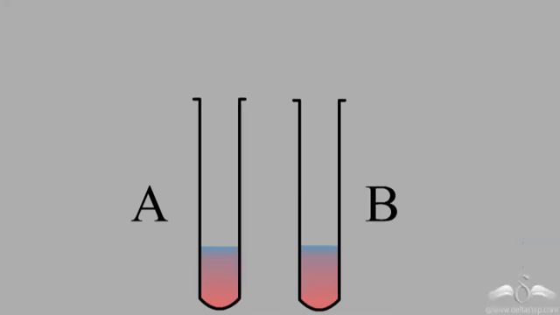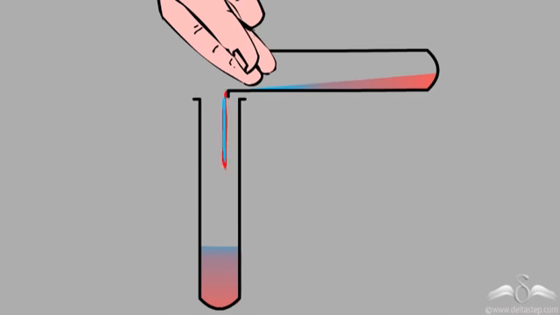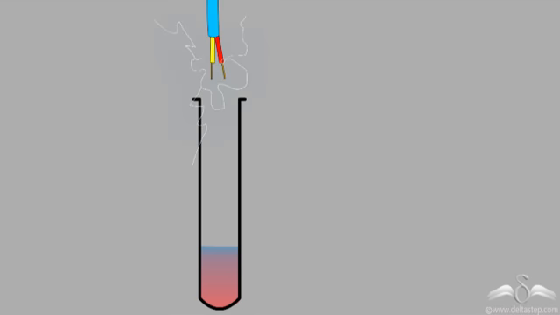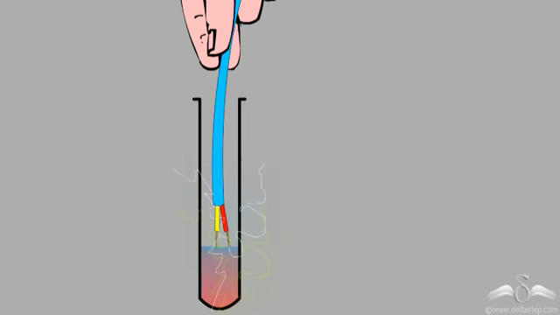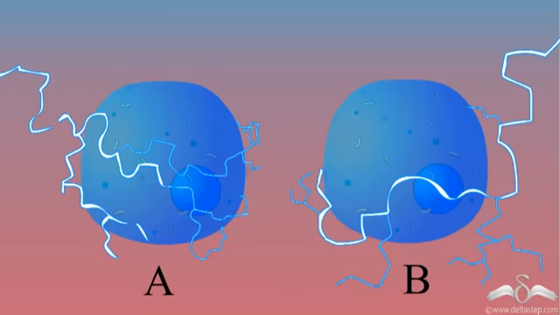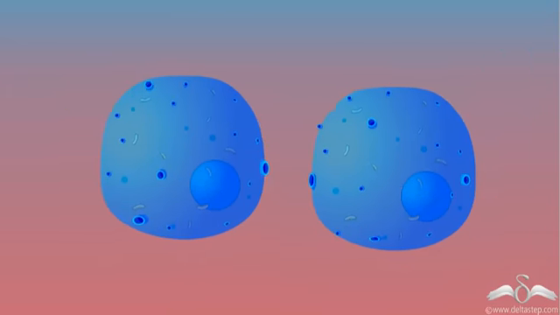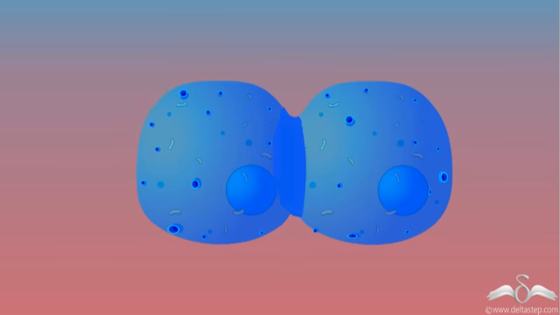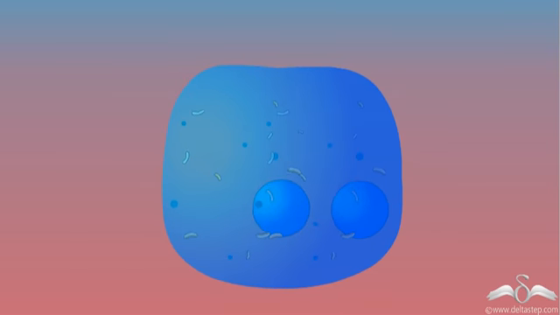Now solution B is added to solution A and electric sparks are given. Now electric sparks cause the formation of pores on the cell membrane. This process is known as hybridization: fusion of two different types of cells.